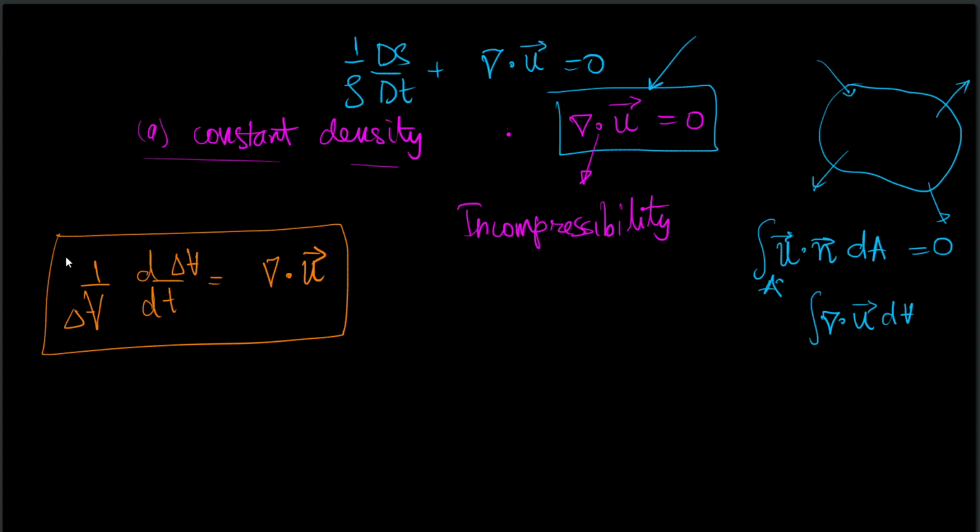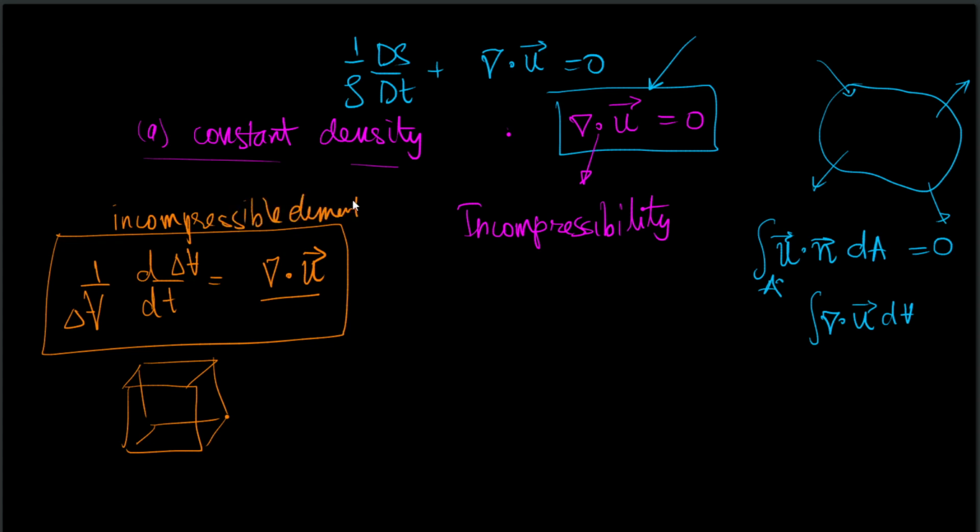So if the rate of change of this is equal to divergence, it means that the volume is incompressible. The volume can distort, but the volume content, that is the total volume of this fluid element, will remain conserved. So this is what an incompressible element is. And we have seen for a constant density flow, it reduces to the same condition, and hence these kinds of flows are called incompressible flows.